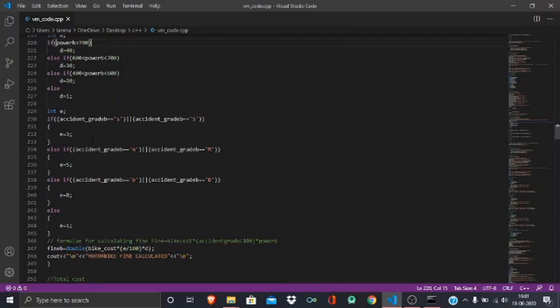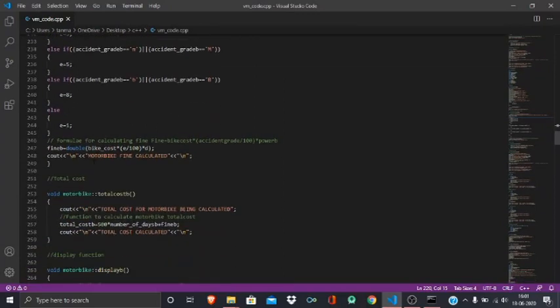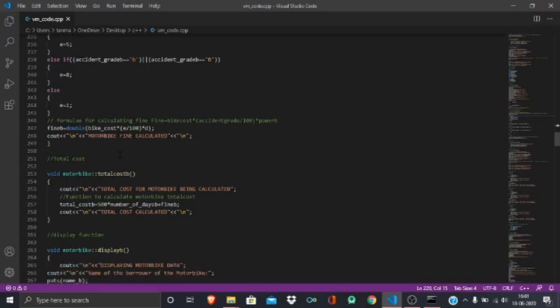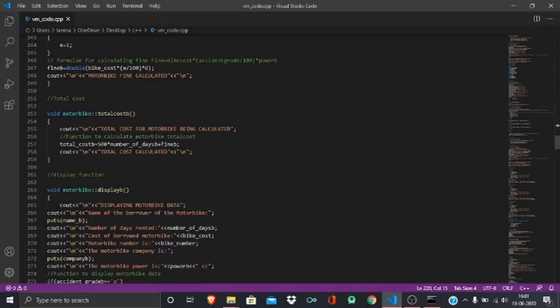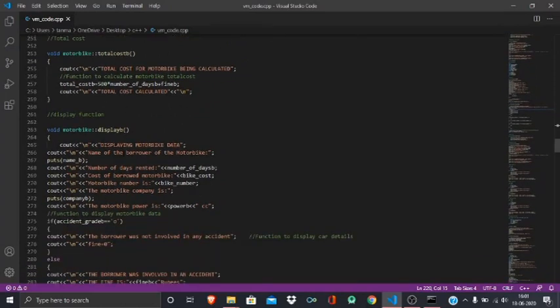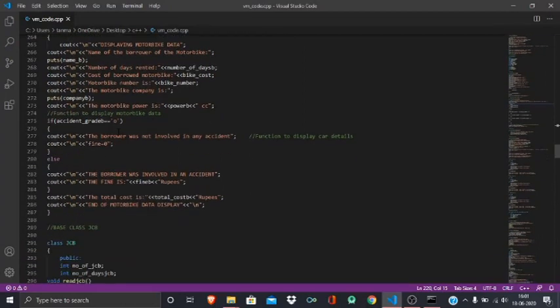The accident grade is taken to be the same, and the formula is the same for calculating the fine for the bike. The total is the function for calculating total cost, okay, and it's for displaying.